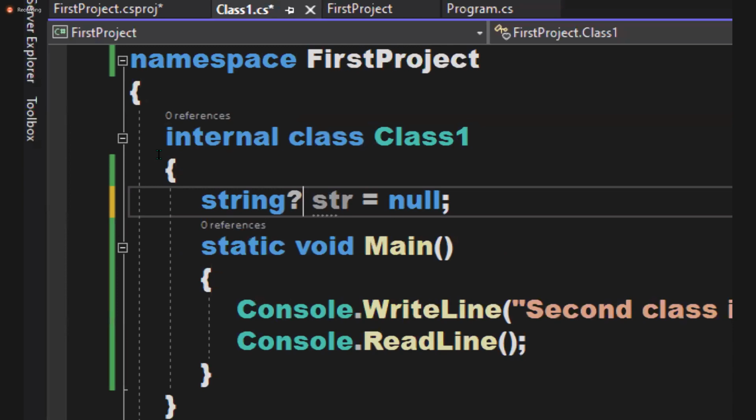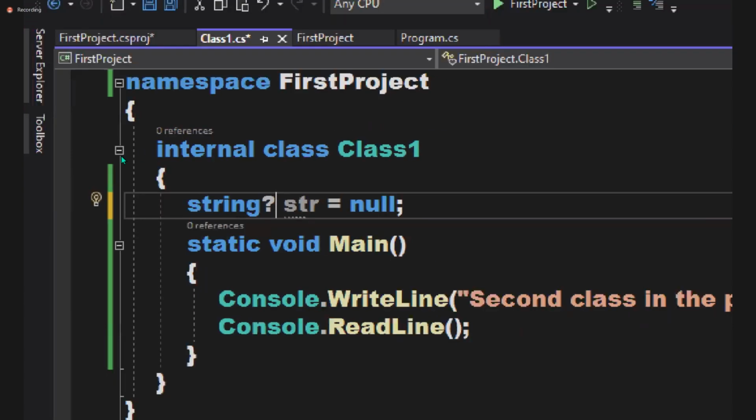So we have nullable value types, and from C# 8 onwards we have nullable reference types and non-nullable reference types. But one thing they control is they don't give errors. What you get is only warnings.